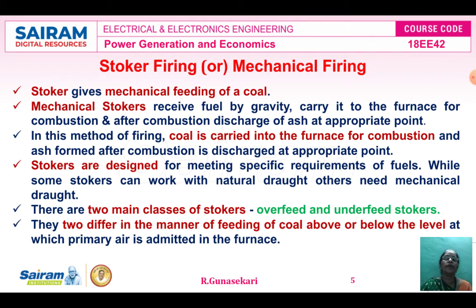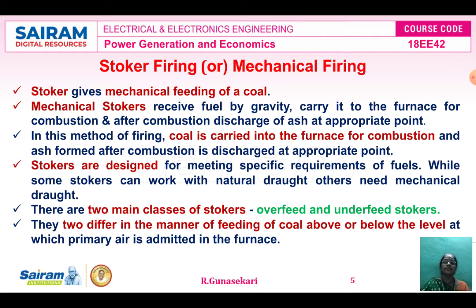The next type of firing is stoker firing, and another name is mechanical firing. The stoker gives mechanical feeding of coal only. The mechanical stokers receive the fuel by gravity and carry it to the furnace for fuel combustion, and after combustion discharge the ash at the appropriate point only. In this method of firing, the coal is carried into the furnace for combustion and the ash formed after combustion is discharged at the appropriate point.